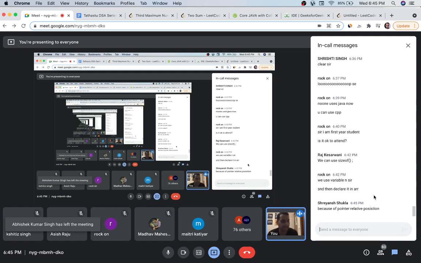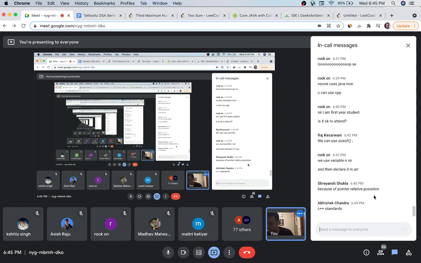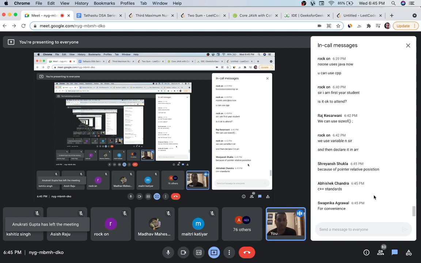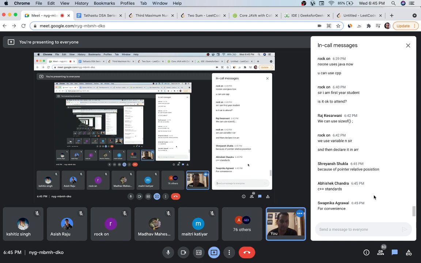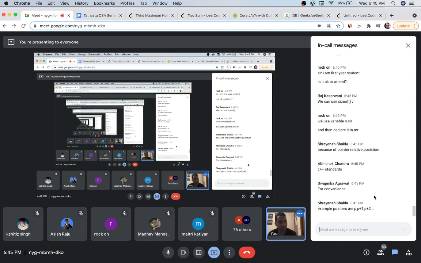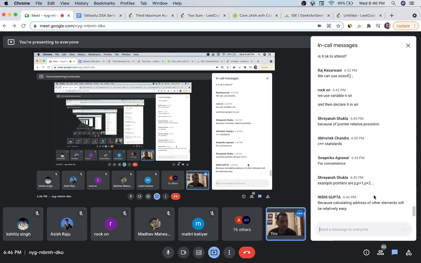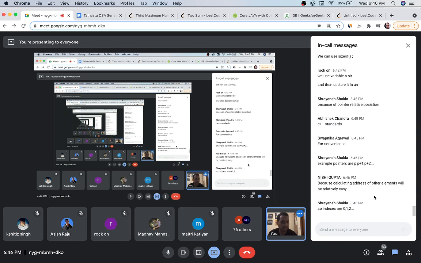Because of pointer relative position. Okay, Shreyansh, please describe more. C++ standards, okay, but why is it the standard? For convenience, okay. But convenience would be that the first element is called first, the second is second, so I think that would be more convenient. Example pointers, Shreyansh, good. That is something we actually reason. Yeah, good, Nishi, we can calculate the address of other elements.